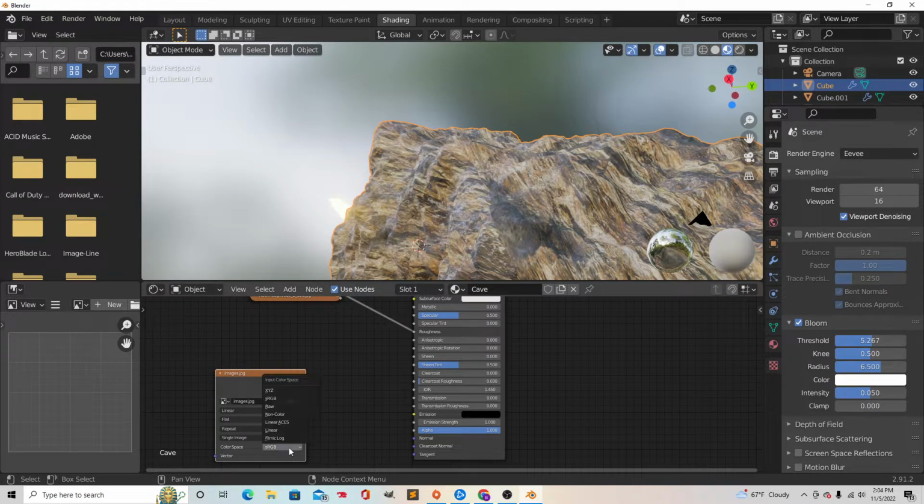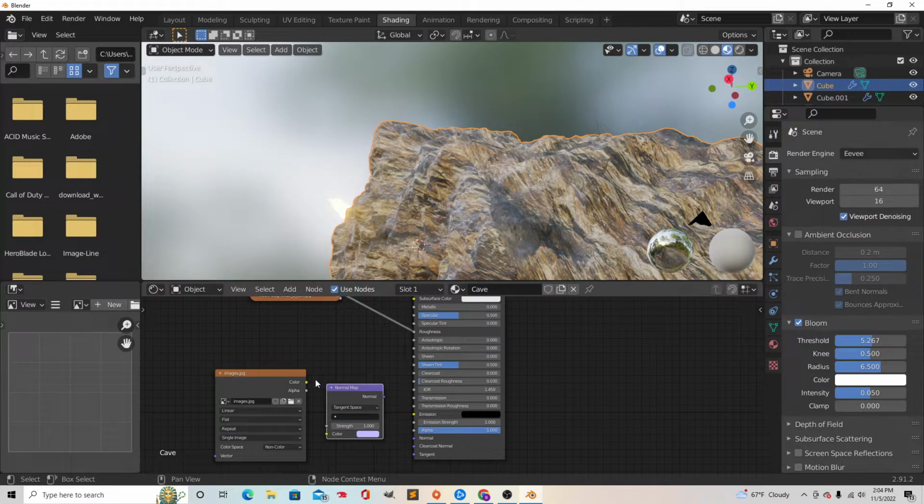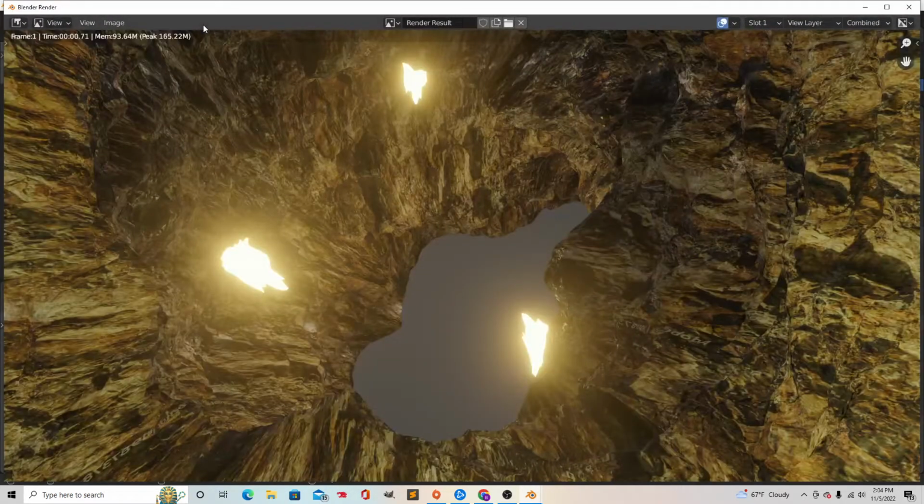Alright, non-color data as well. And then with this one we had to do a vector normal map node. I don't know why, but this is what I figured out works the best with your normal map. Alright, and now if you hit F12 render, you can't see it right now, but if there was light reflecting off of it, actually you can see it on the edge right here.